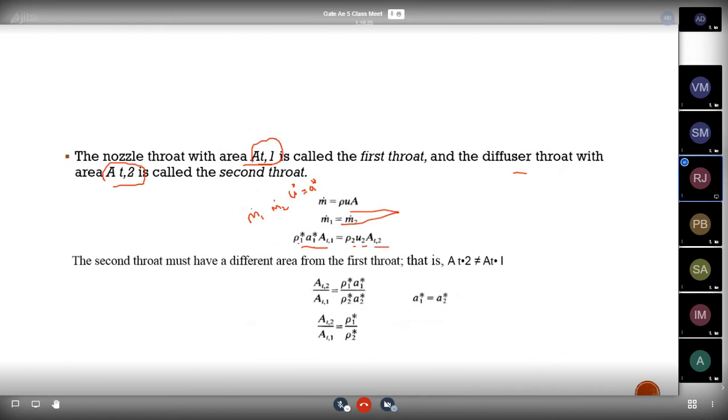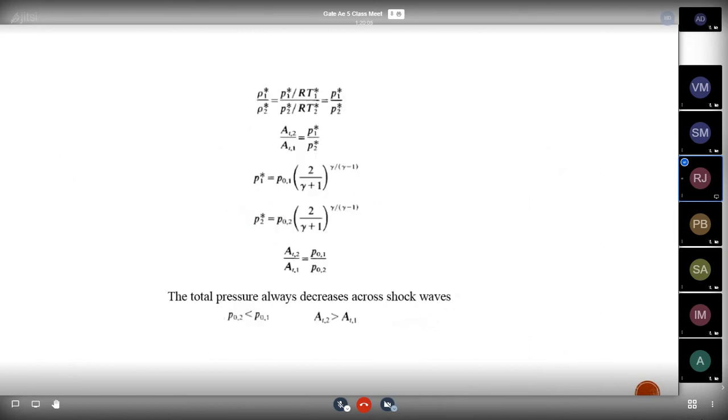I'm considering like this. So we know the second throat is somewhat bigger, and that I will explain later. So AT2 divided by AT1 equal to rho 1 star A1 star divided by rho 2 star A2 star. Because both are the throat, the A1 star velocity will be A1 star equal to A2 star. Therefore, AT2 divided by AT1 equal to rho 1 star divided by rho 2 star.